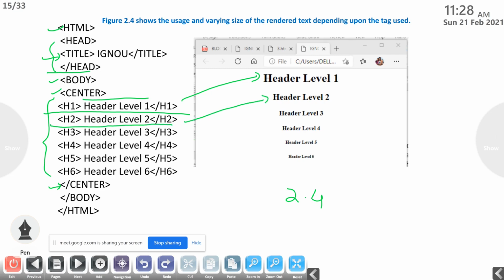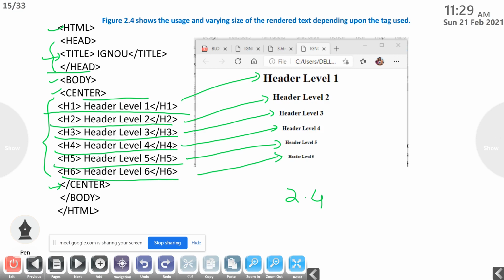This is H2 size of headers. Then H3, header level 3. This is the header level 3 size. And H4, header level 4. This is another size. Then H5, header level 5, and H6, this is the header level 6. Then we close the center tag, then close the body tag and slash HTML.